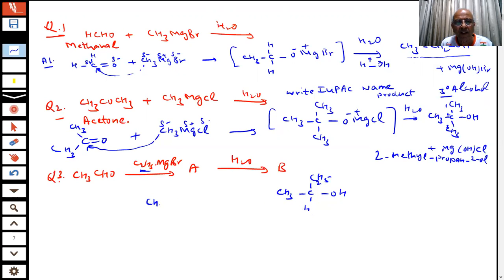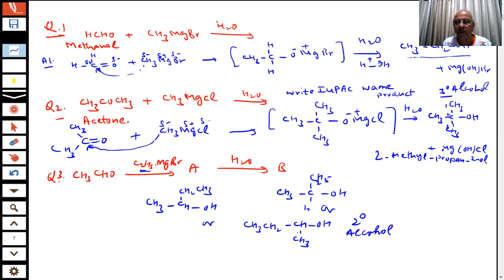What is this? CH3, CH2, CHOH, CH3. This compound. Or I can write it like this: CH3, CH2, CHOH, and CH3. Look, this is the product. Same thing, anyway you write. This carbon is attached to how many carbons? Two carbons, so it is a 2 degree alcohol.